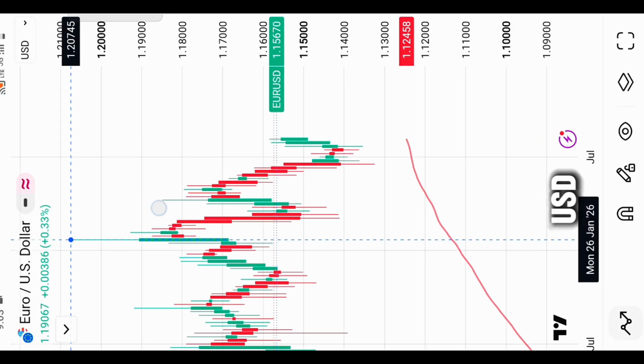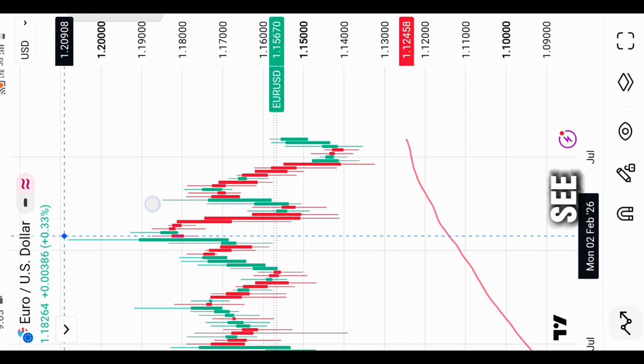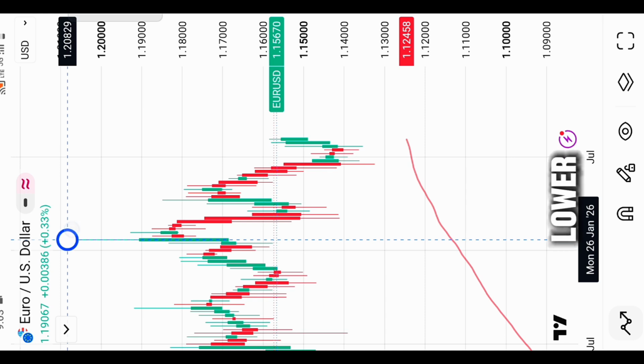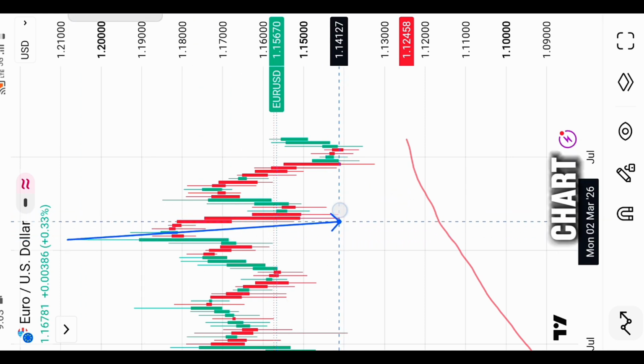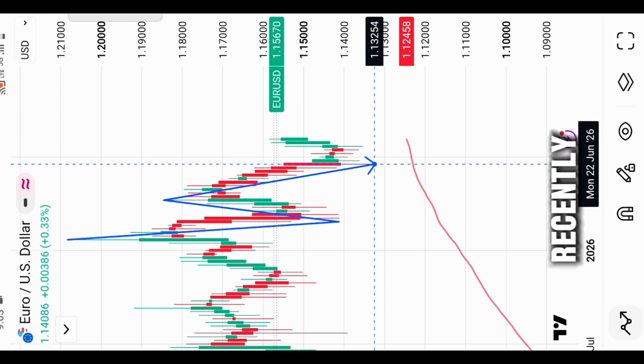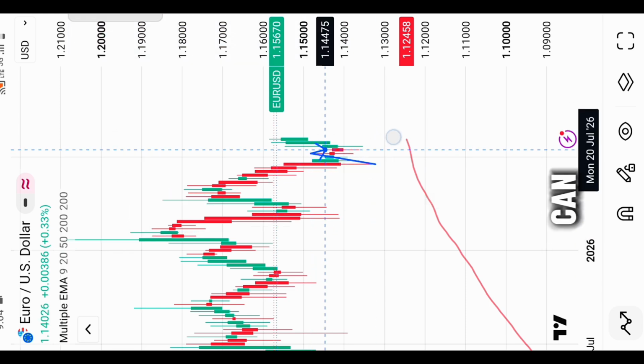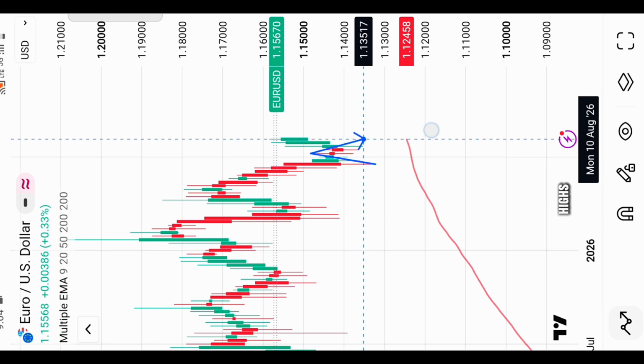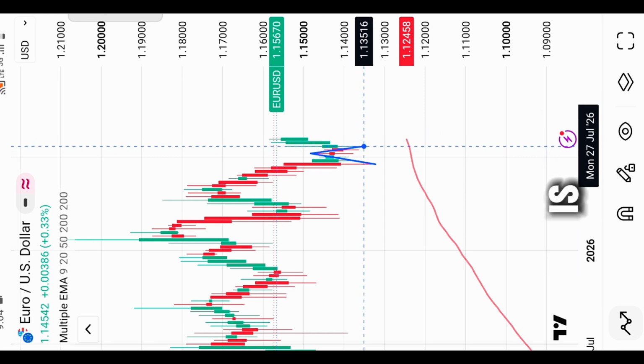This is the EURUSD weekly chart. We can clearly see price is in a downtrend, making lower highs and lower lows. So in the weekly chart, we just need the recent price action. Price is making a downtrend, but recently we are seeing price pulling up. So we just focus on the pullback. We can clearly see price making lower highs and lower lows. The pullback is going up.